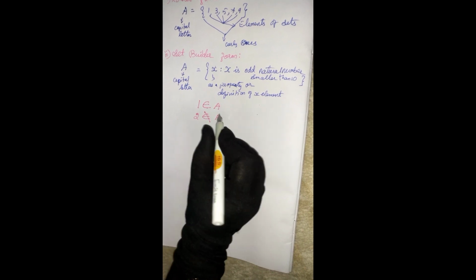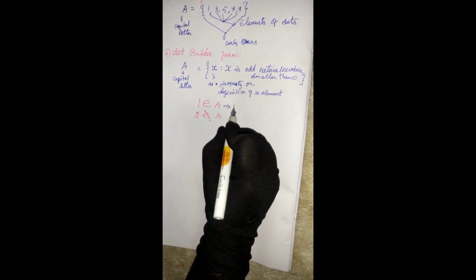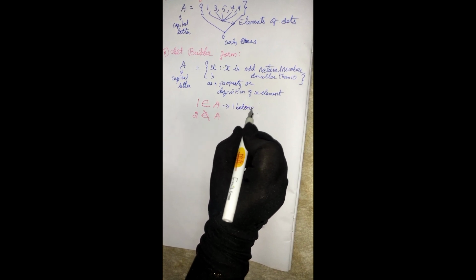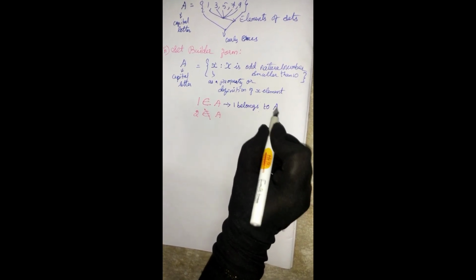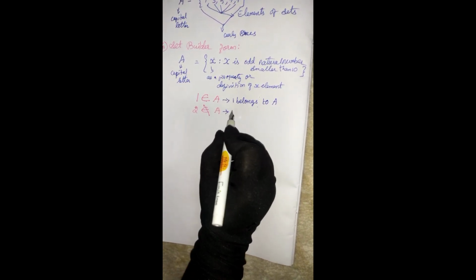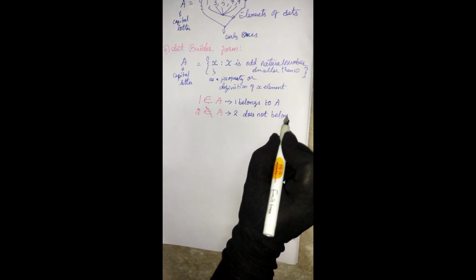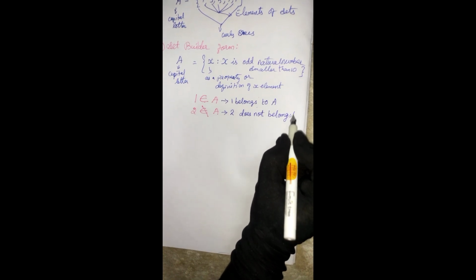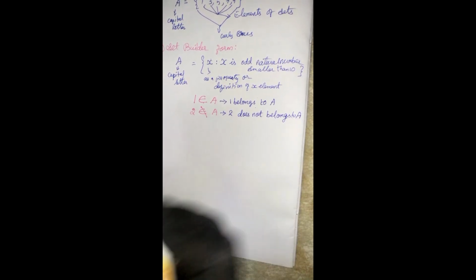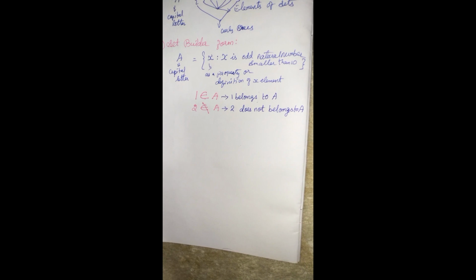If I write like this, it means 1 belongs to A. If I write like this, 2 does not belong to A.